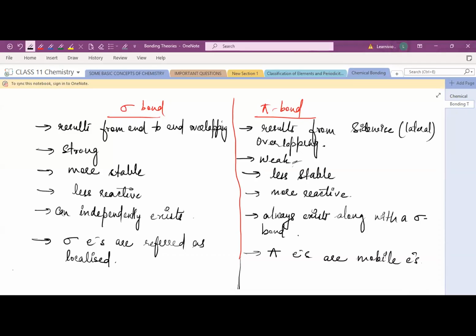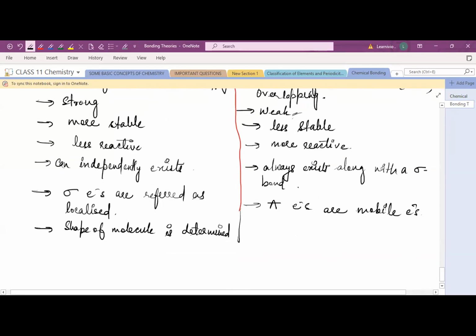One more thing: the shape of the molecule is basically determined by the sigma bonds present in the molecule.